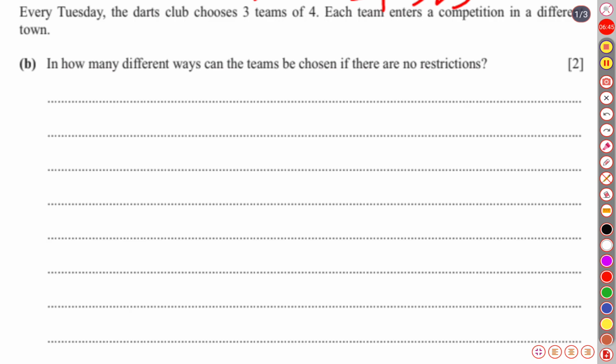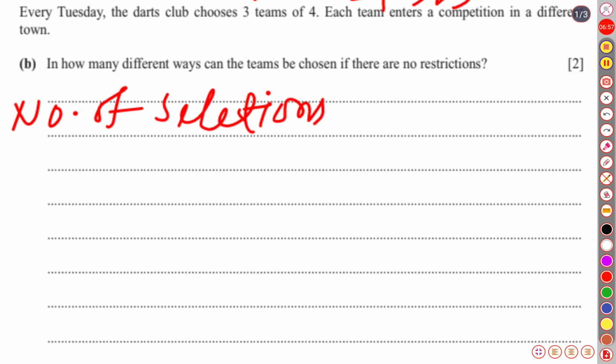So simply we can write the number of selections. Look, there are three teams, each team will contain four members, so the total number of members is 12. We know 7 plus 5 is 12. So out of 12, in the first team we are choosing four members. Then for the second team, since 4 have already gone, there remain 8 members.